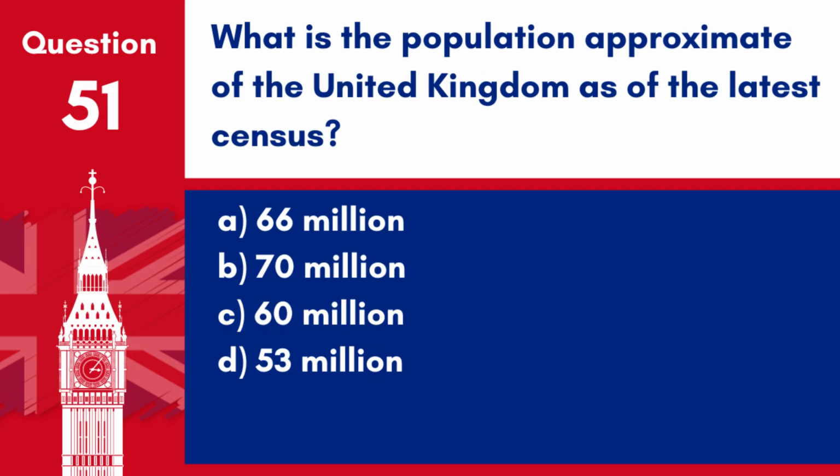Question 51. What is the approximate population of the United Kingdom as of the latest census? A. 66 million. B. 70 million. C. 60 million. D. 53 million. Answer: A. 66 million. The approximate population of the United Kingdom as of the latest census is around 66 million.